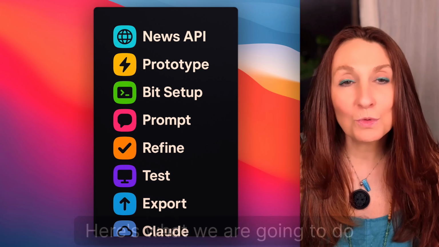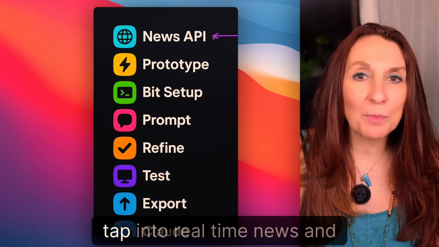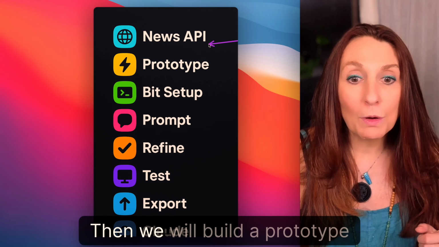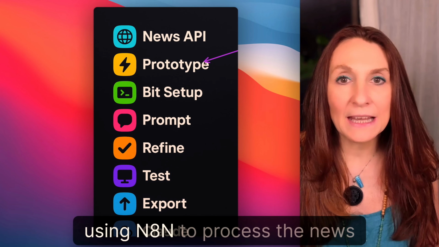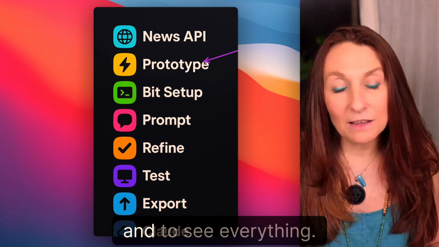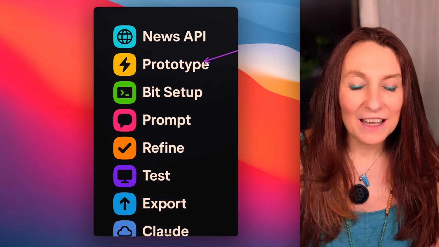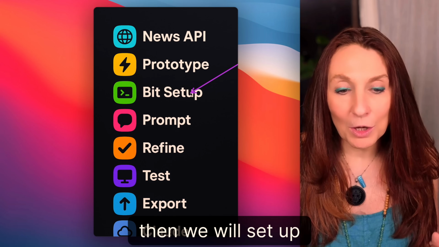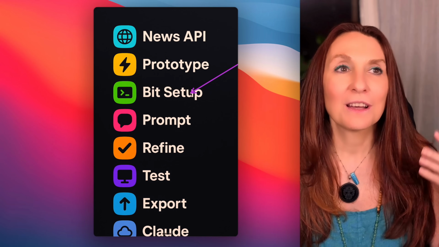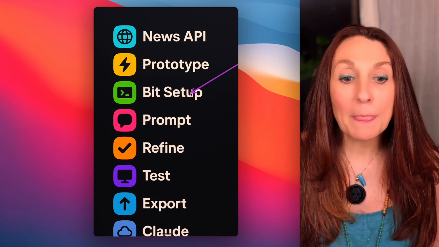Here's what we are going to do step by step. First, set up the News API so we can tap into real-time news and extract meaningful insight. Then we will build a prototype using n8n to process the news data and surface pain points and to see if everything works as we want. Then we will set up Bit. By the way, you can watch my previous video because I'm already setting this up there.